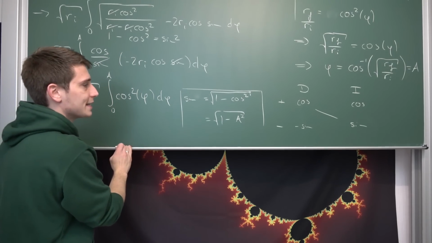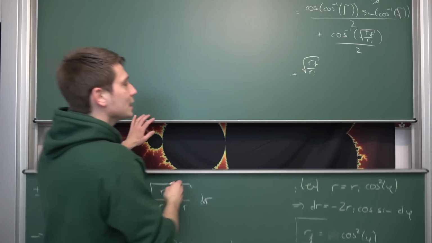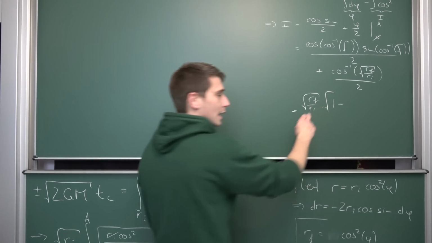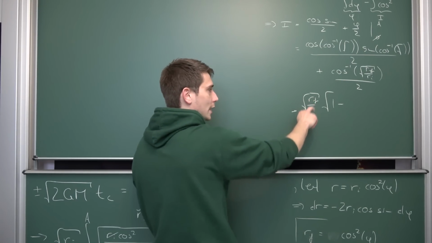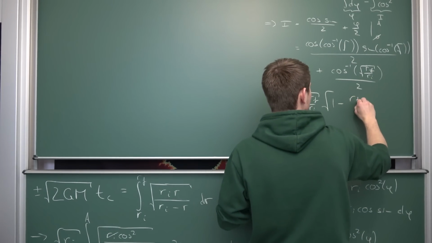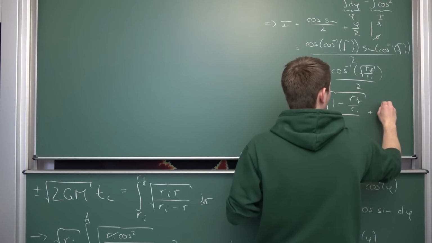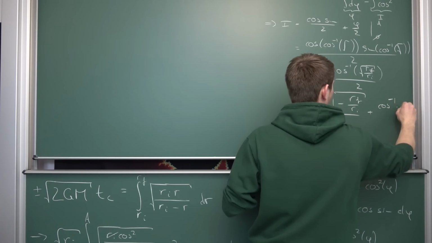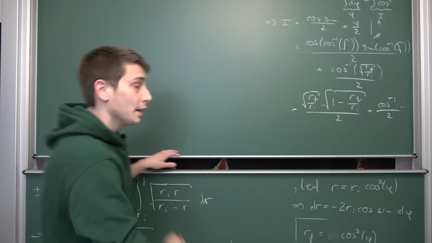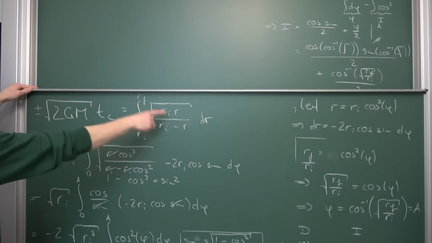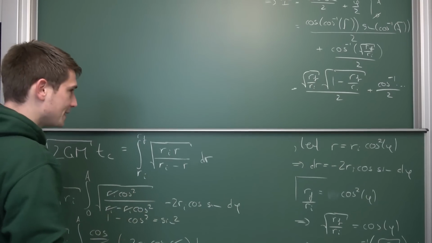I'm terribly sorry, not a in itself. So meaning we're going to multiply this by the square root of 1 minus just the square of the square root of Rf divided by Ri, and all of this over 2 plus our inverse cosine of something over 2. Now that we are done with that, we can just plug this value into what we have here, and then we are basically done.